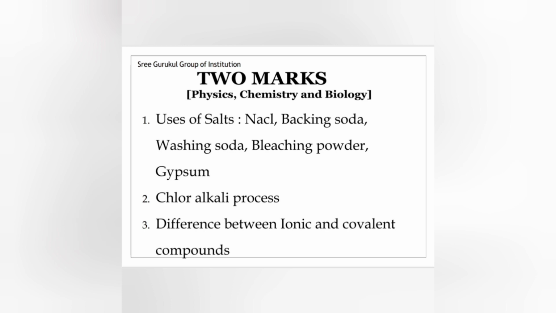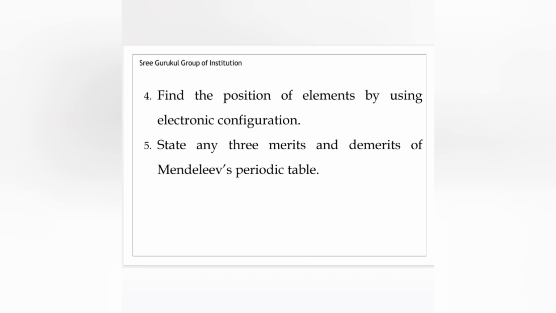And difference between ionic and covalent compounds. Yes, this is a compulsory question, and every time repeatedly they were asking. So next, to find the position of elements by using electronic configuration. So this is a very simple question, but they will ask for 2 or 3 marks. So this is one advantage.